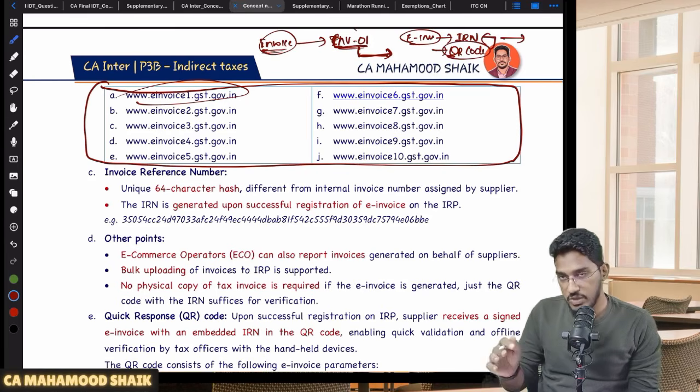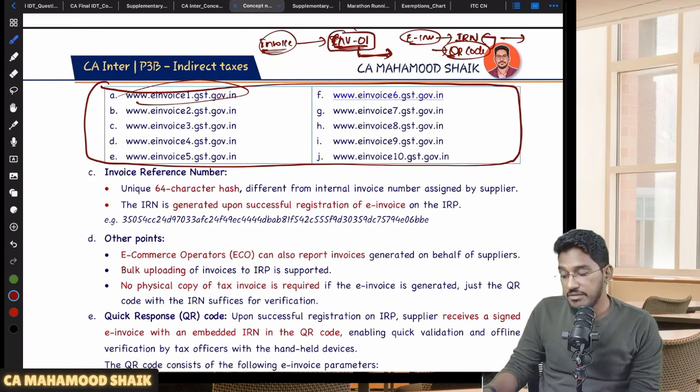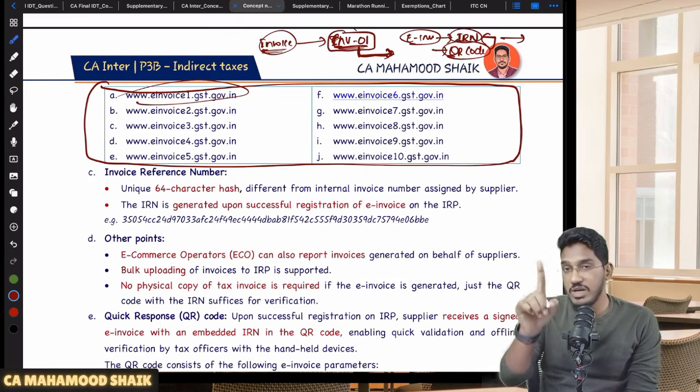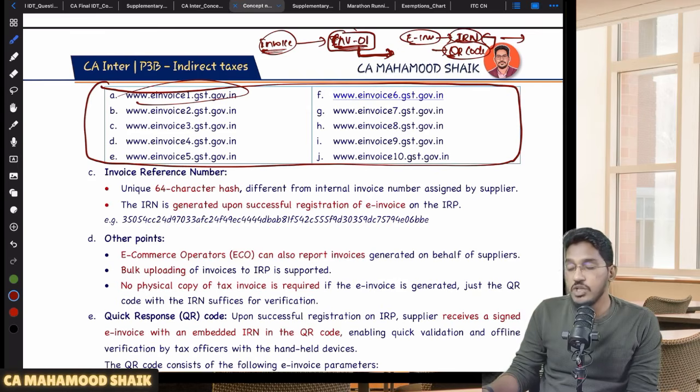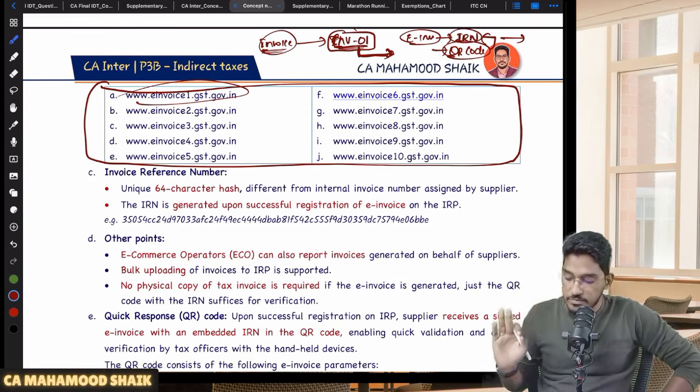So first you will generate invoice from your accounting software. Then you will go to the e-invoice registration portal. There you will fill GST INV01 form. Thereafter, the system will generate one e-invoice which will contain one unique invoice reference number along with one embedded QR code. IRN embedded QR code also will be generated. So like that, one e-invoice you have to carry.